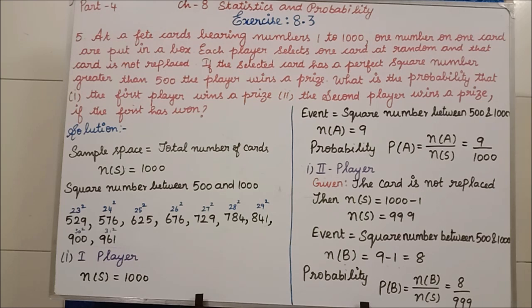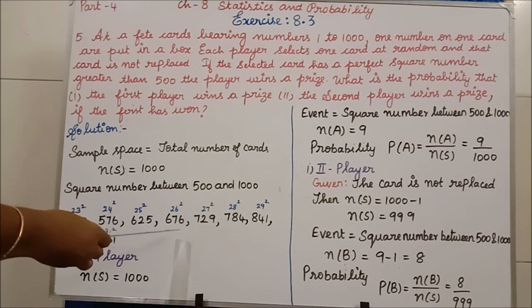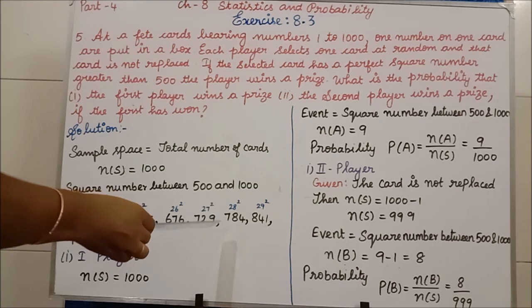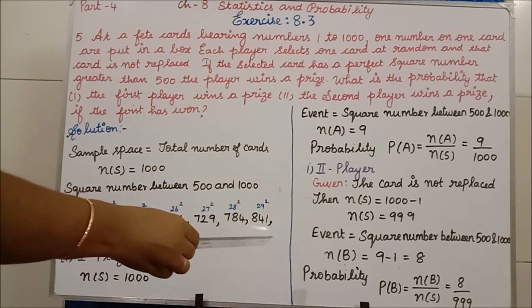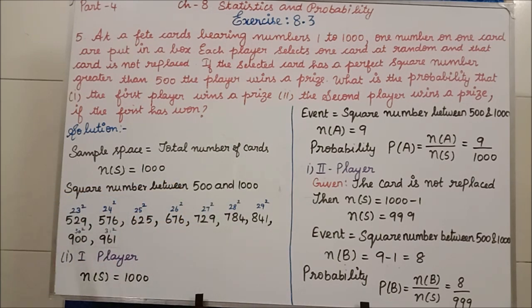They are 529, 576, 625, 676, 729, 784, 841, 900 and 961. These are the perfect square numbers between 500 and 1000.